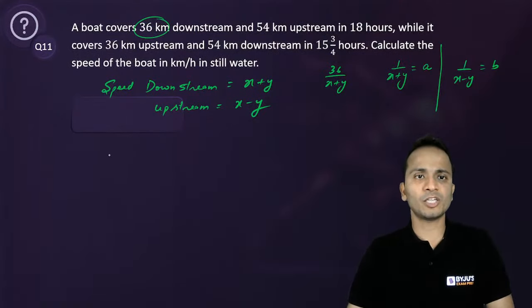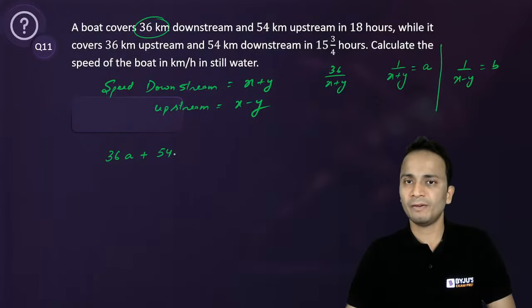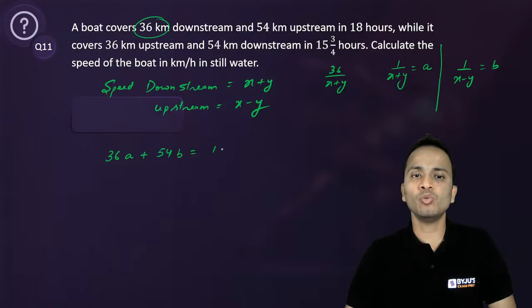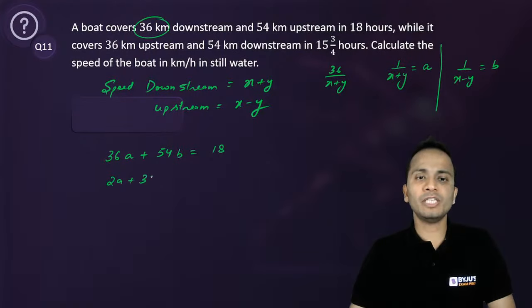So let's make the first equation. 36 downstream, so it will be 36 upon x plus y, so 36a, plus 54 upon x minus y, so 54b, is equal to 18. After simplifying, this equation can be written as 2a plus 3b is equal to 1.